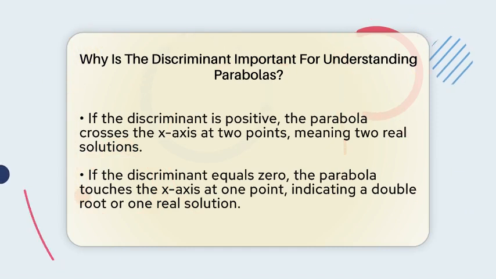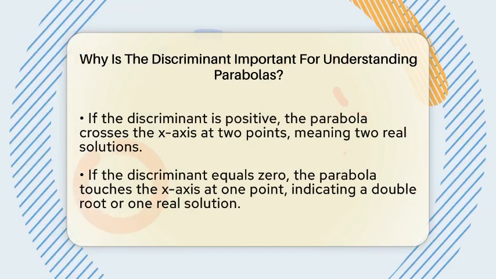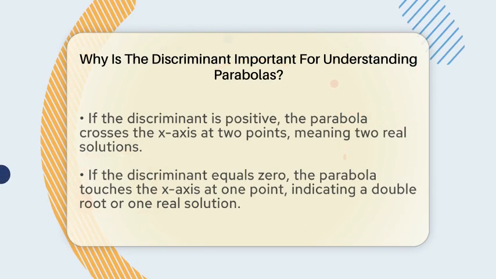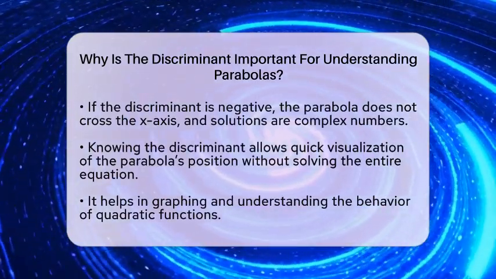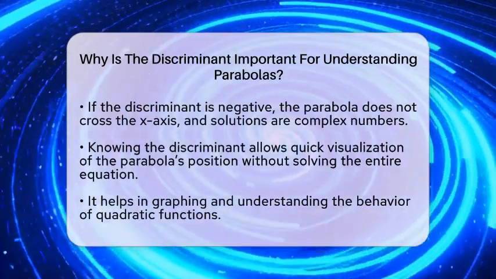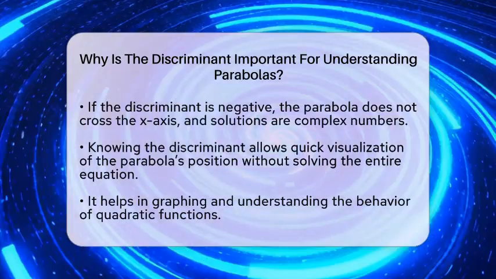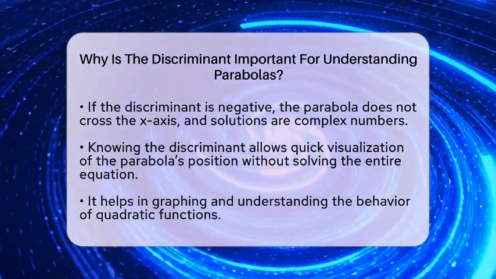When the discriminant is negative, the parabola doesn't cross the x-axis at all. Instead, it stays completely above or below the x-axis, and the solutions are not real but complex numbers. Knowing the discriminant helps us quickly picture the parabola's position without solving the equation fully. It shows whether the parabola will cut through the x-axis once, twice, or not at all.